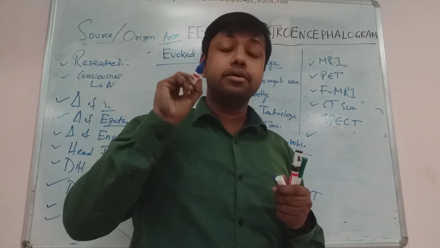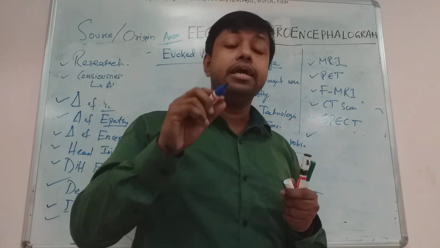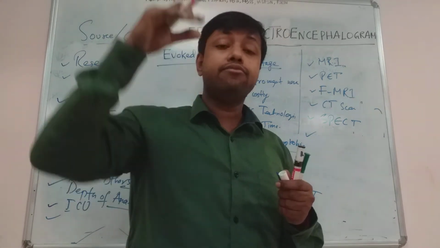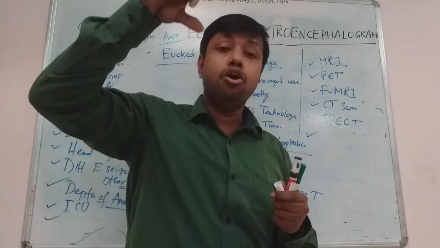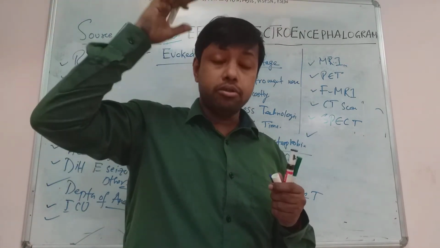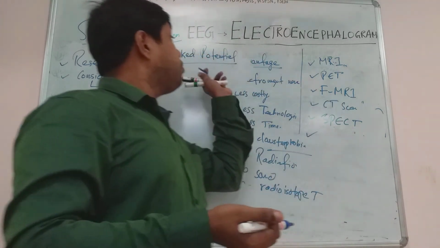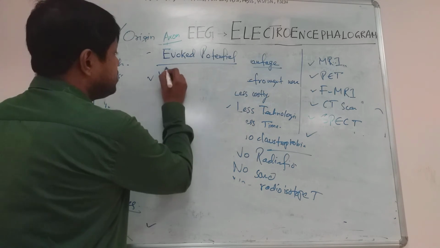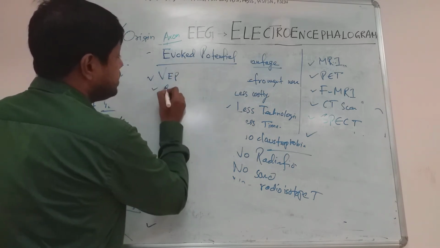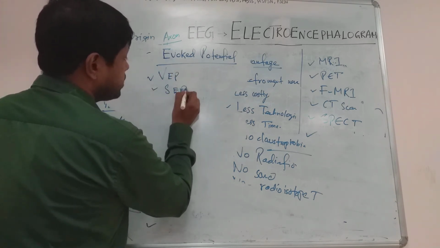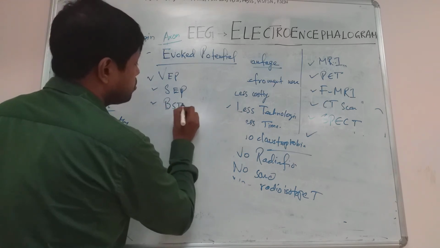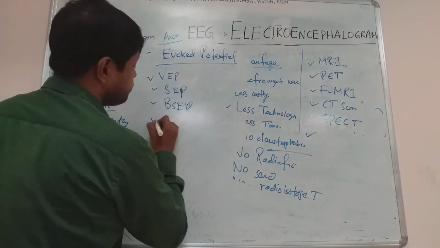The sensory pathway will carry the information and stimulate the cortical neurons, and by putting electrodes on the surface of the skull, electrical activity can be recorded. Can you understand? So it is called evoked potential. Examples are visual evoked potential, sensory evoked potential, brainstem evoked potential.